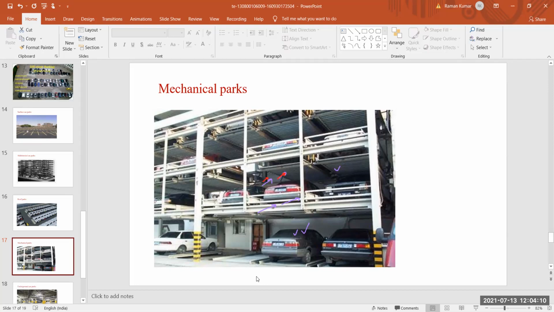On the ground floor we park our vehicle, on first floor we park our vehicle, on second floor we park our vehicle. So these are the different floors where we park our vehicle. In many places, if we go to the agencies where cars are repaired or from where we buy cars, these cars are also arranged in such a manner.